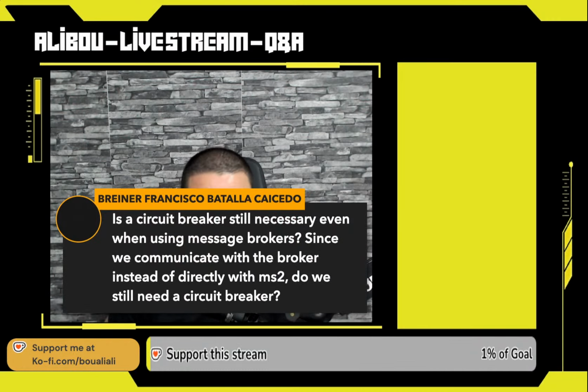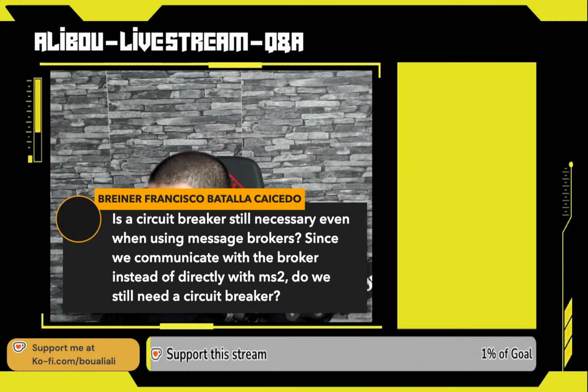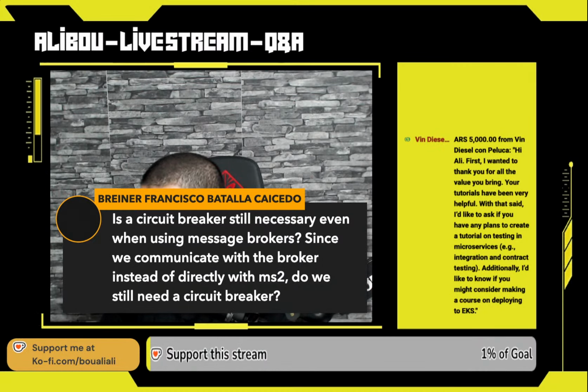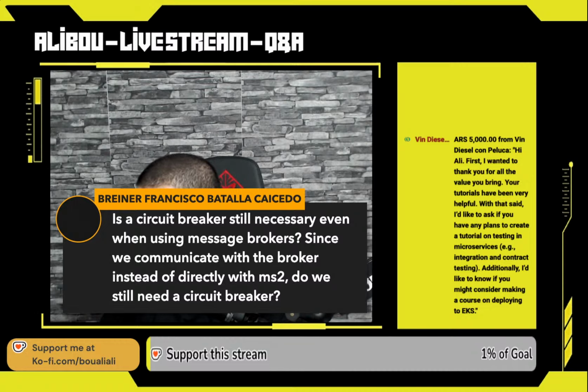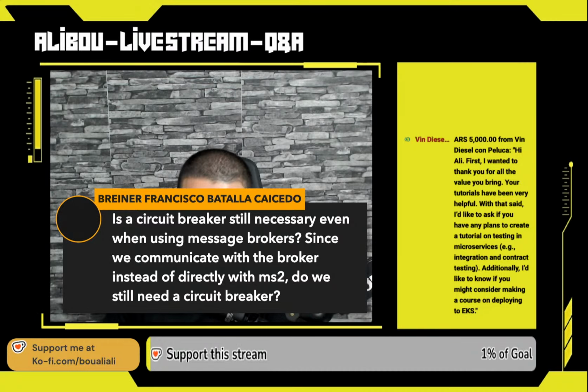So here we have the first question, by Francisco. Is a circuit breaker still necessary even when using a message broker, since we communicate with the broker instead of directly with the microservice? Okay, this is a good question.